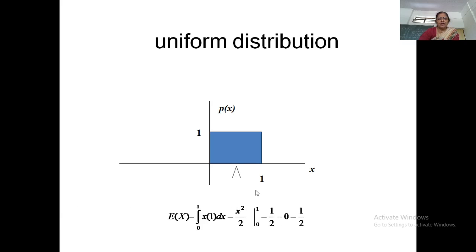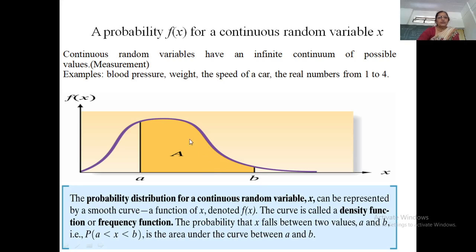In this standard uniform distribution, the expected value of x is (0 plus 1) by 2, that is equal to 1 by 2. Okay. Now, we will discuss again how to find mean and variance.